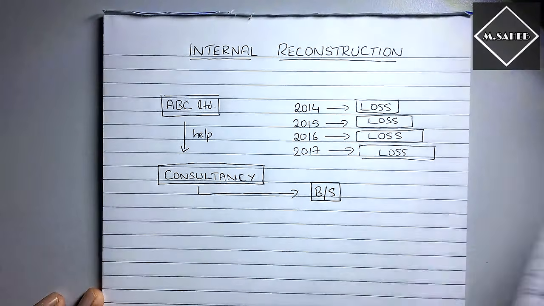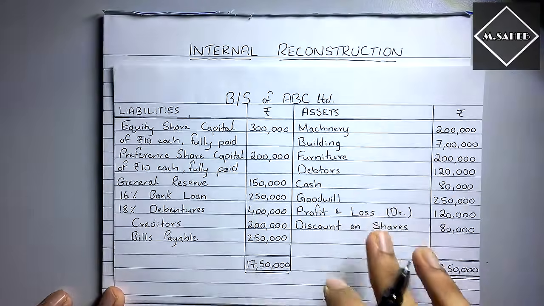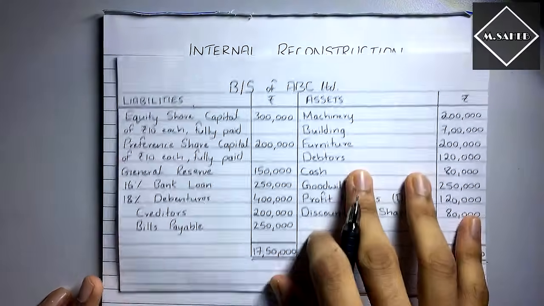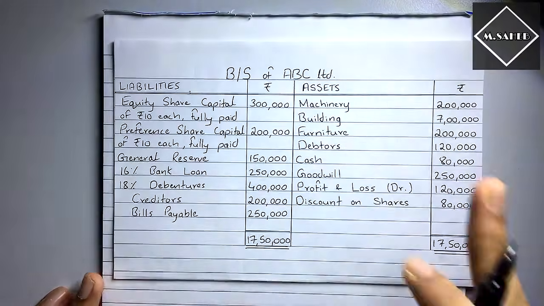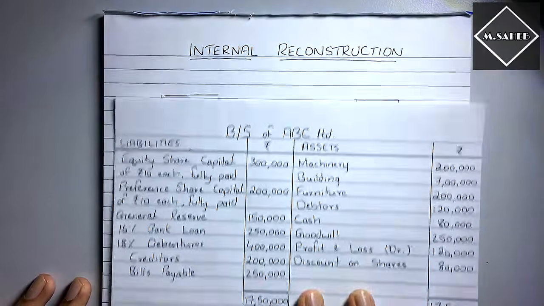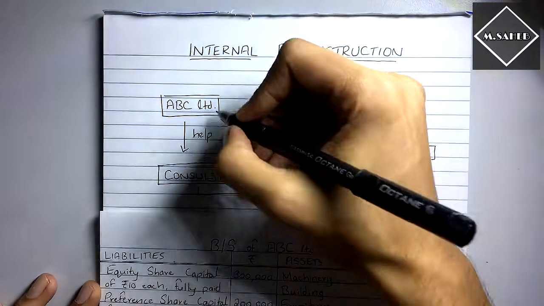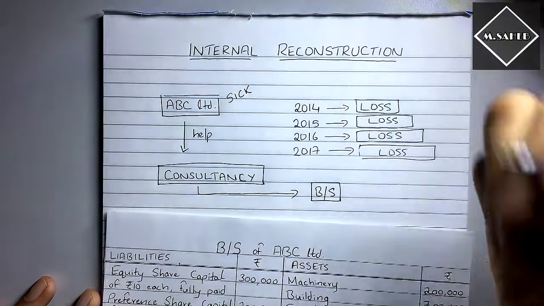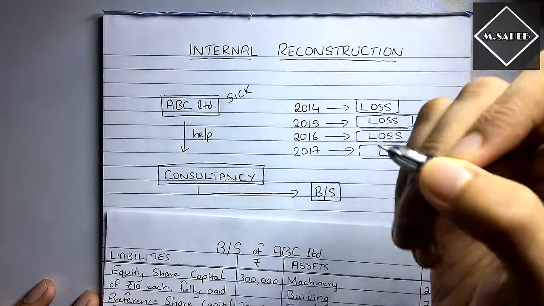Here I have prepared a balance sheet of that company. See the balance sheet. The consultancy people saw the balance sheet. After seeing it, they were shocked, and they told the ABC people that your company is literally sick. It is in really bad condition.